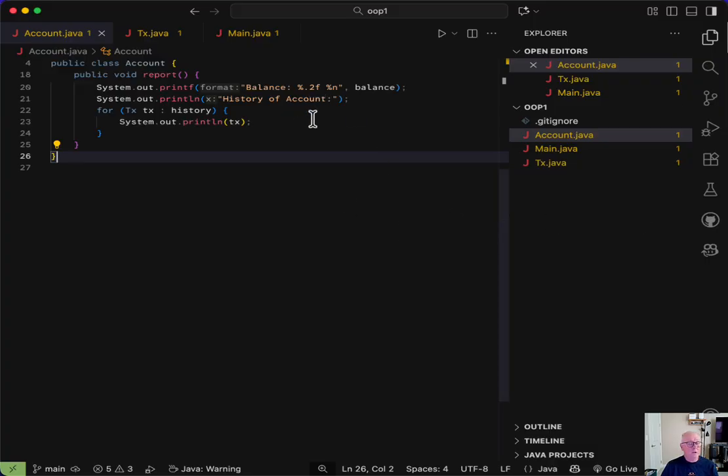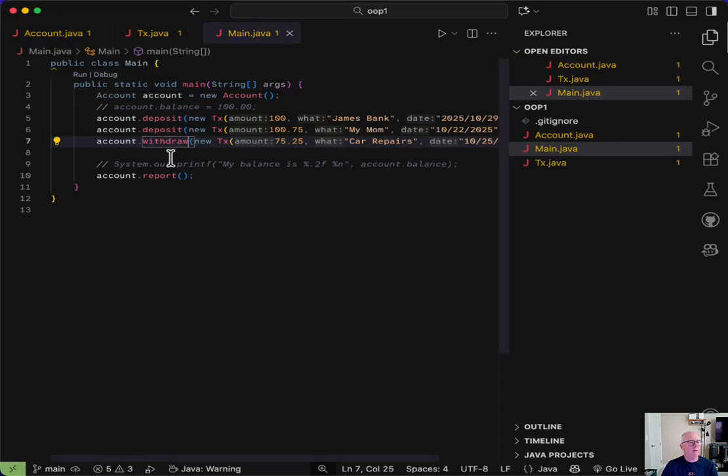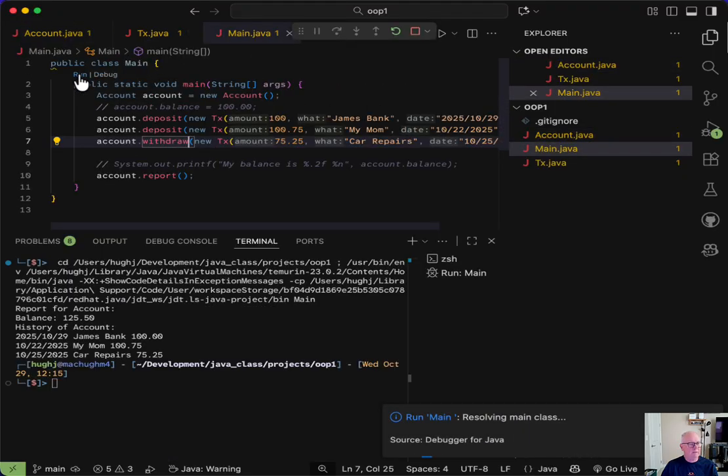So what we're really talking about is this concept of inheritance, which is very prevalent in Java and used all over the place because it's actually quite useful. So let me show you a place where this is actually quite useful. Let's go back to our main and let's run our main again.